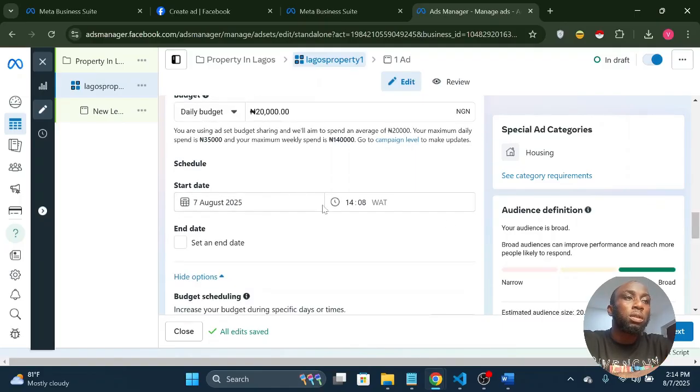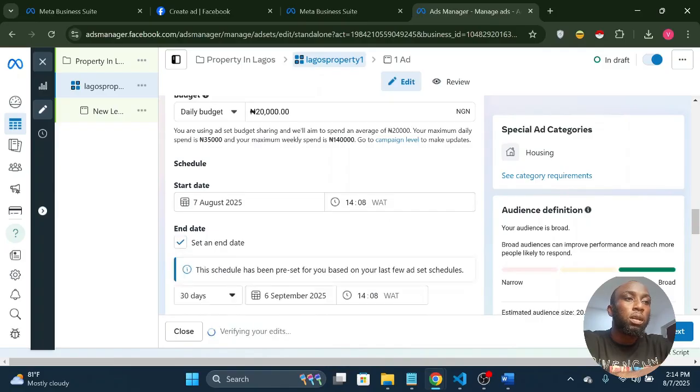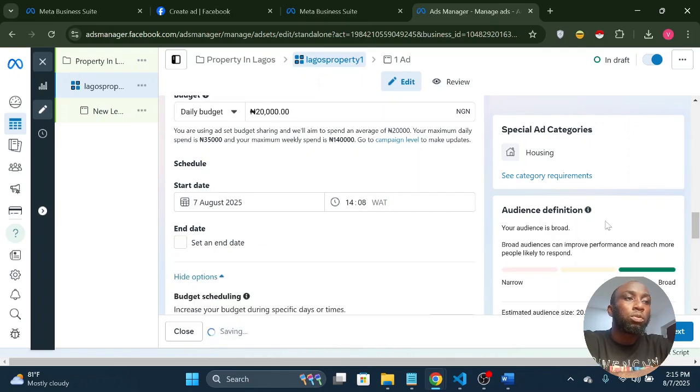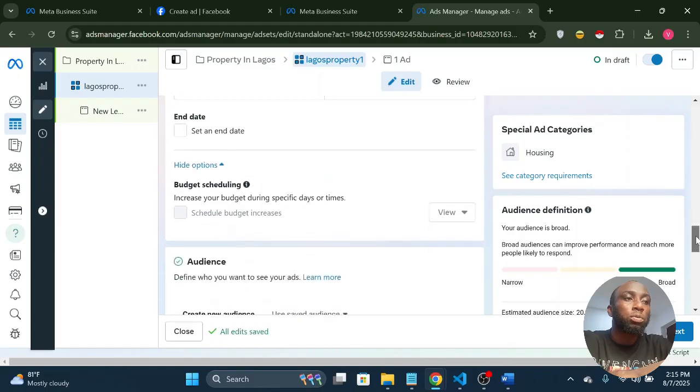When you want it to start, so it's starting 7th. If you want it to end, you put the end date. Once you click here, you're able to select when you want it to end. But I'll leave it open so that when I run out of money, the ads would stop.